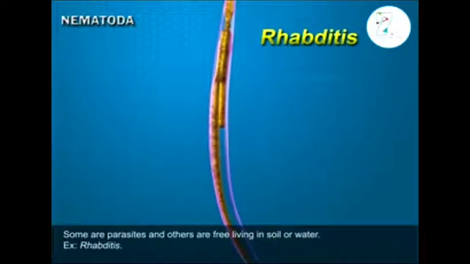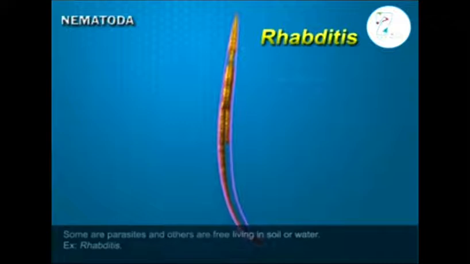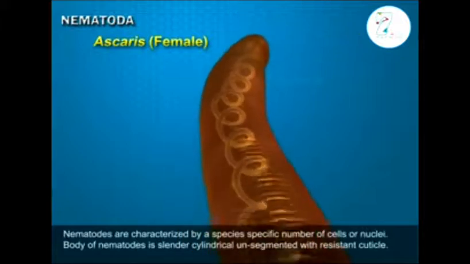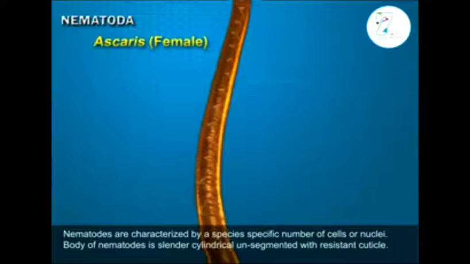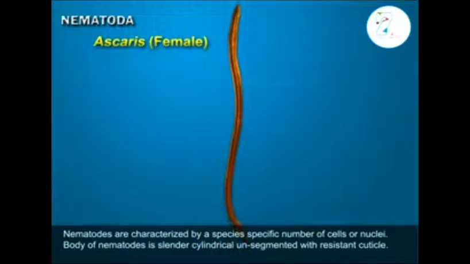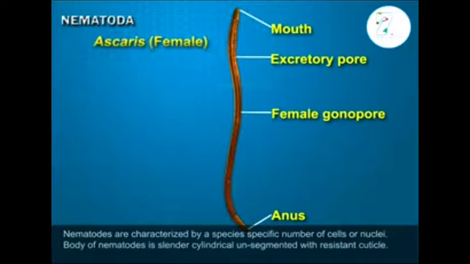Few are free living and some are parasites. Examples like Rhabditis. See the body, students, long, cylindrical, without any segmentations. This is the example of Ascaris. In this group we can differentiate as the male and female with a distinct mouth, excretory pore and the anus.